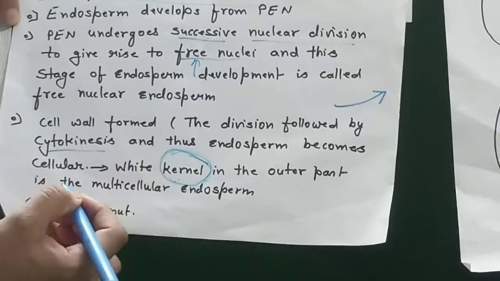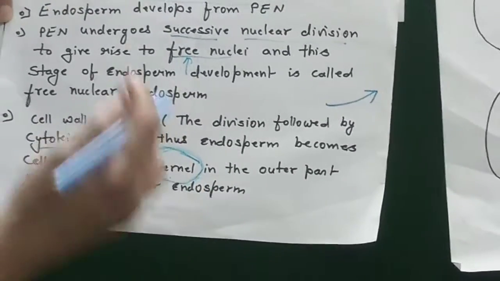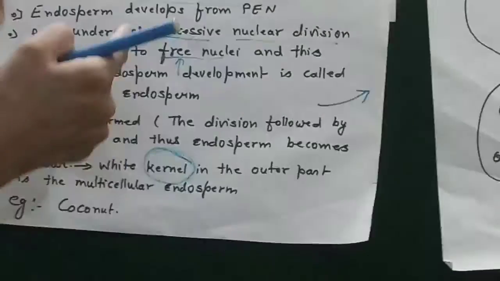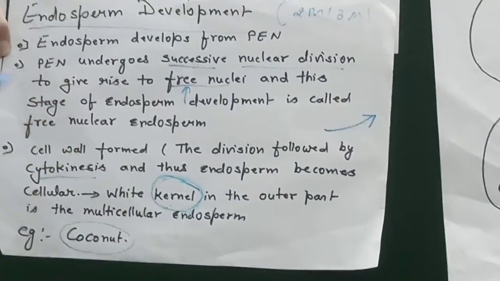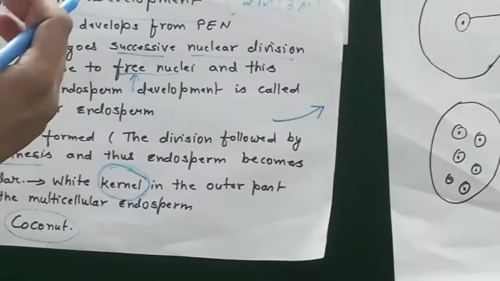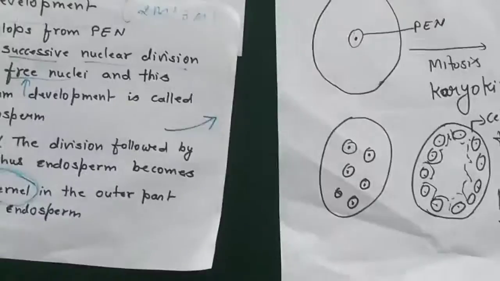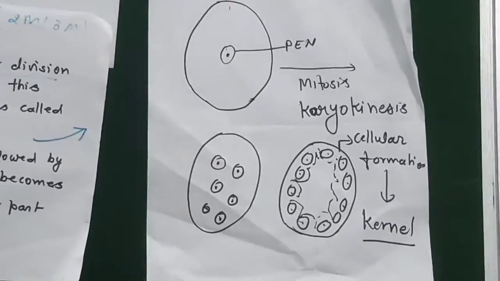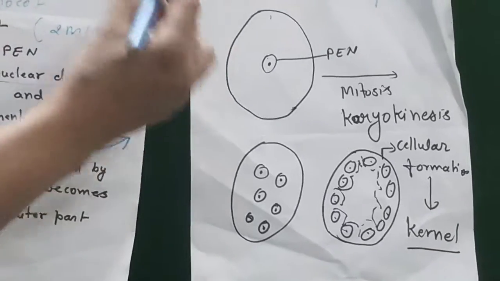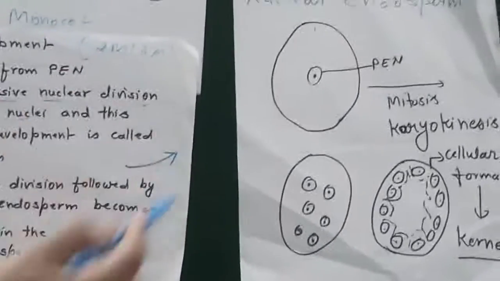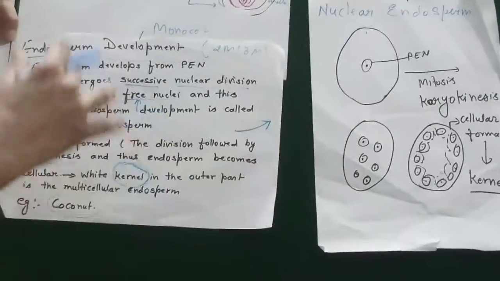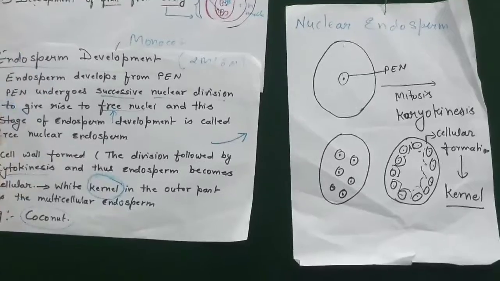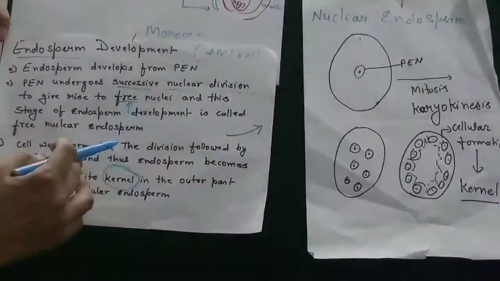And what is the special characteristic of the coconut? Its endosperm has free nuclei. So the coconut is the best example, rich in vitamin K1 because of the free nuclei. That's why we suggest patients drink coconut water. You can see this description in the diagram of nuclear endosperm. Endosperm development occurs in many ways: helobial, cellular and nuclear. So the coconut is related to nuclear endosperm.